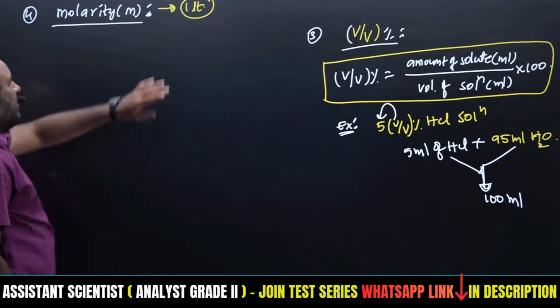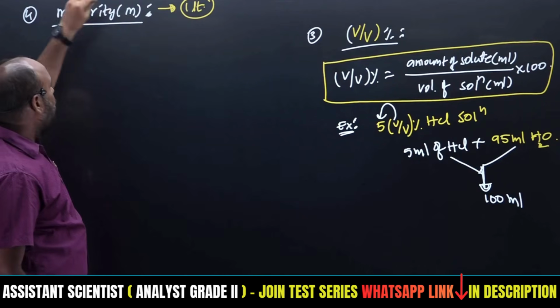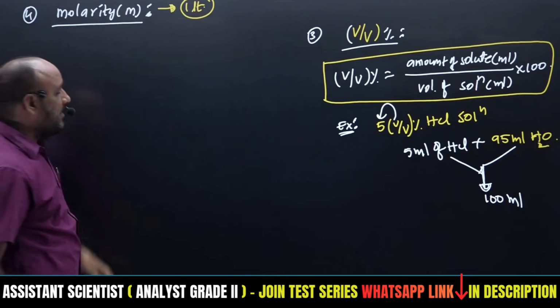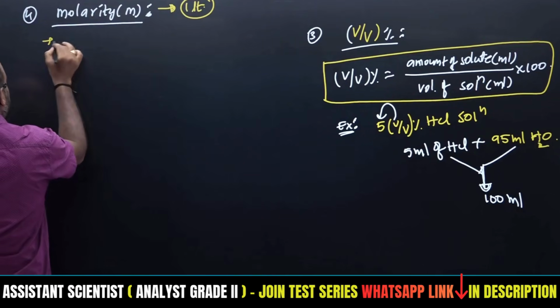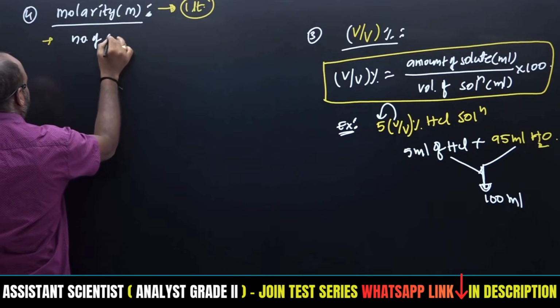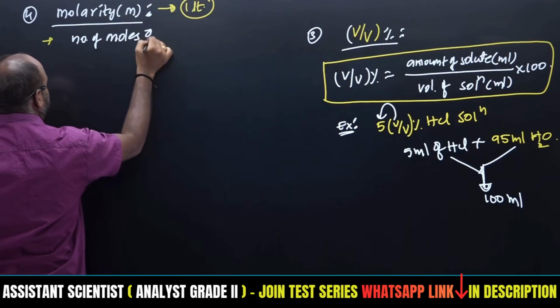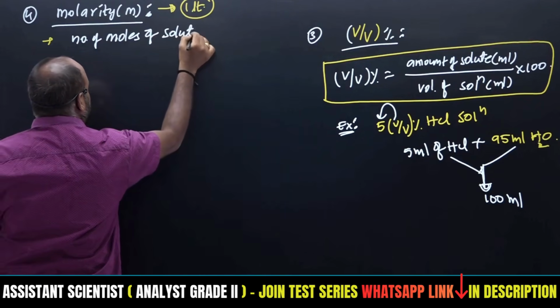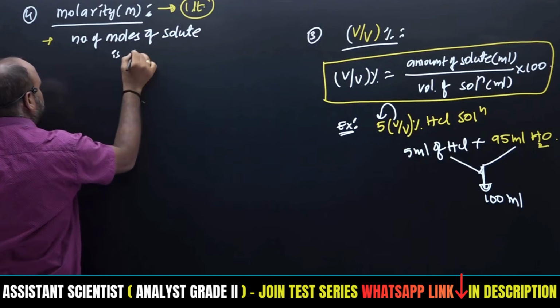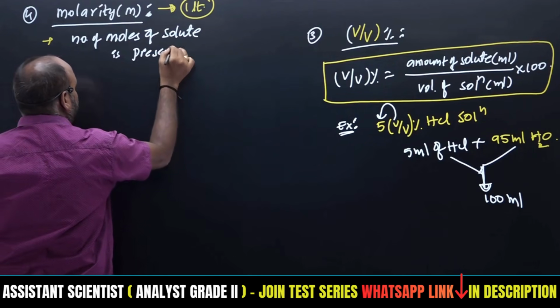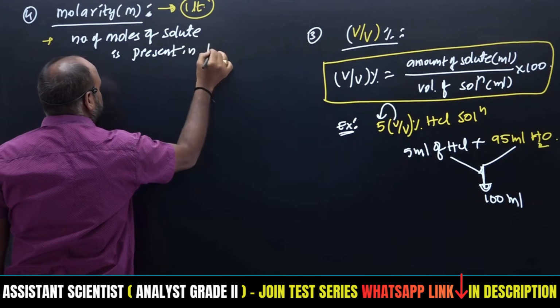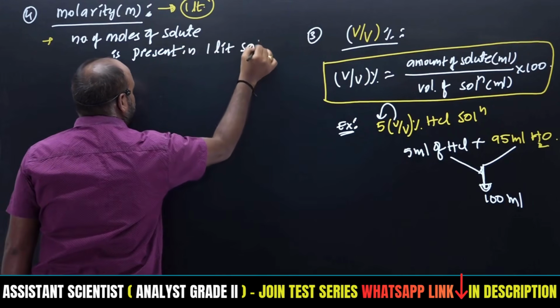In that 1 liter solution, how many moles of solute are present? So simple. The definition is the number of moles of solute present in 1 liter solution.